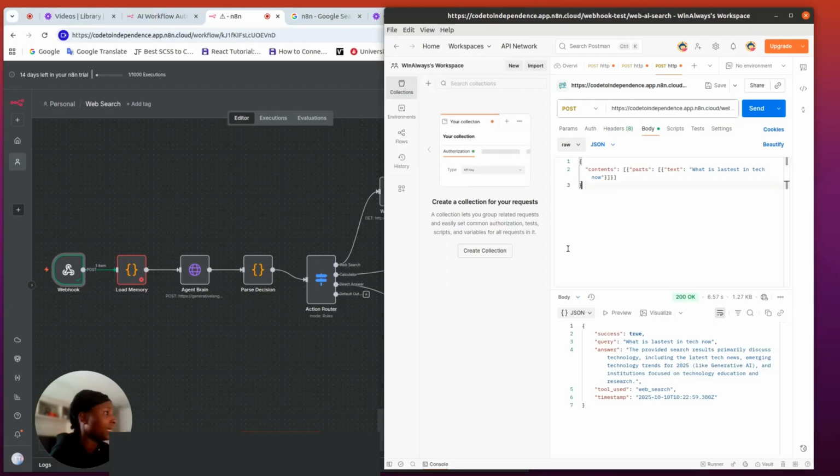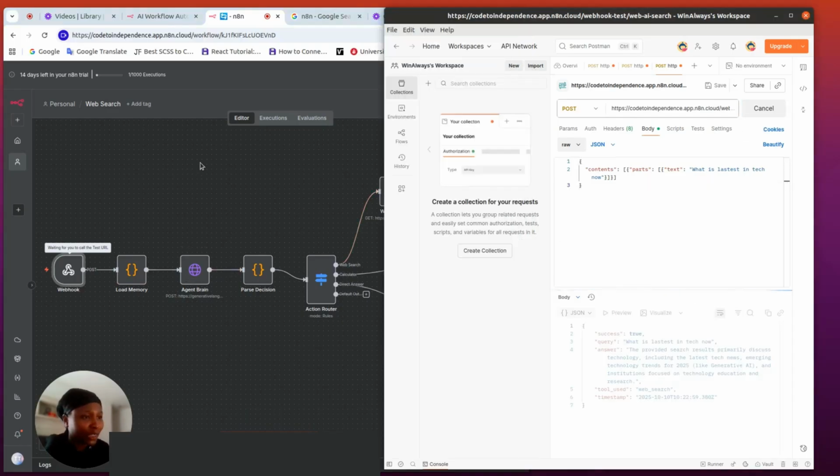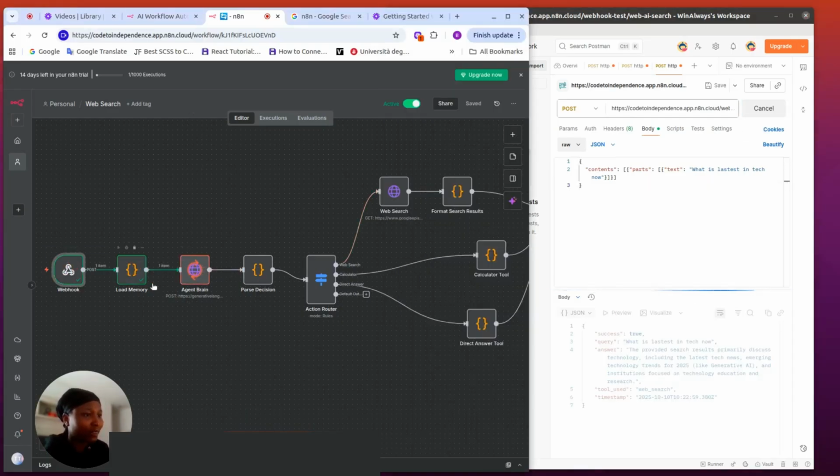What is latest in tech now? It says provided search results. It gave us responses. What's latest is generative AI, blah, blah, blah. So now I'm going to go back and use a test.